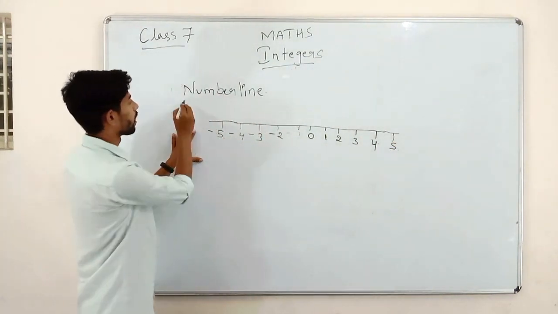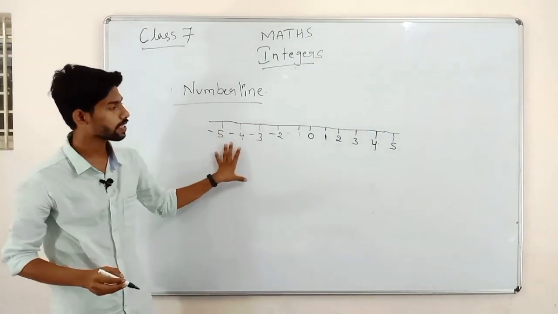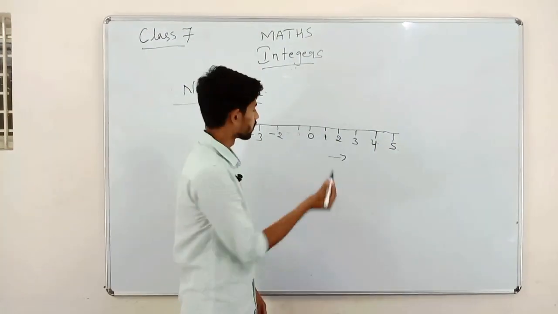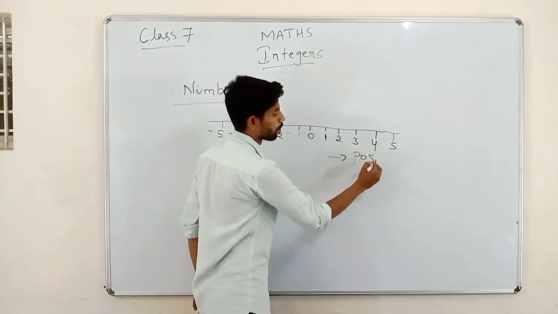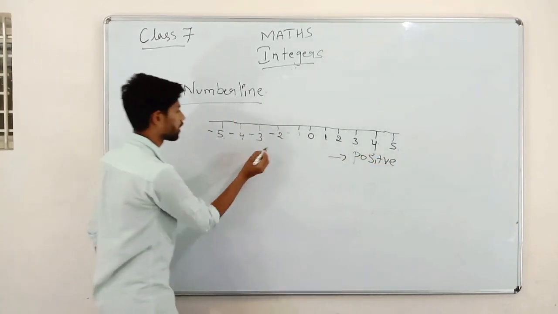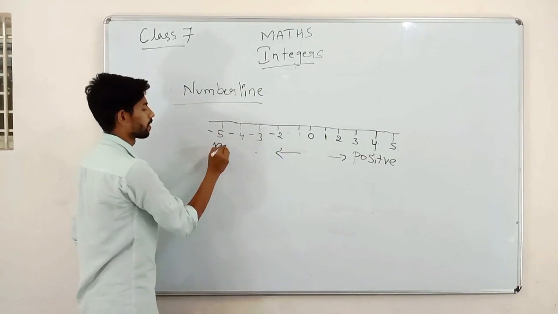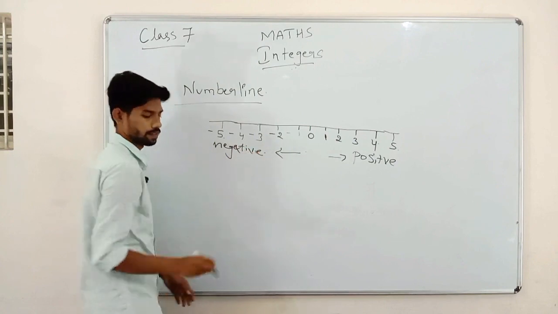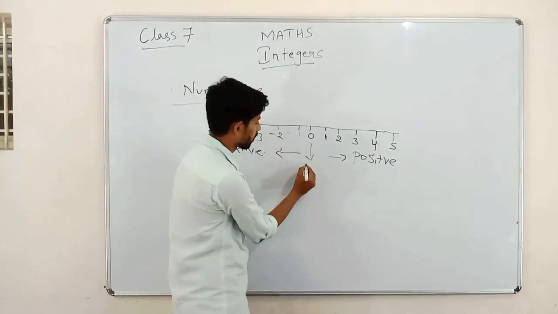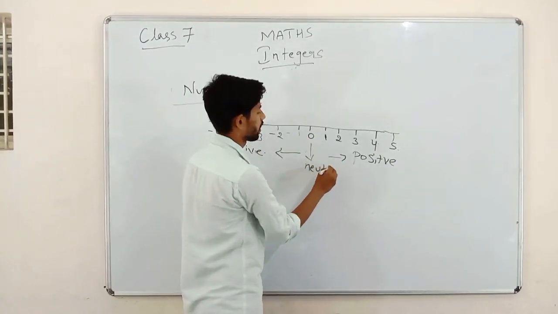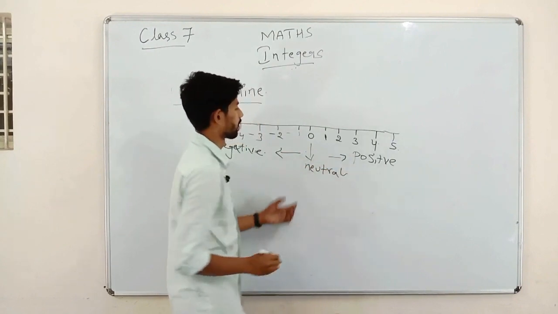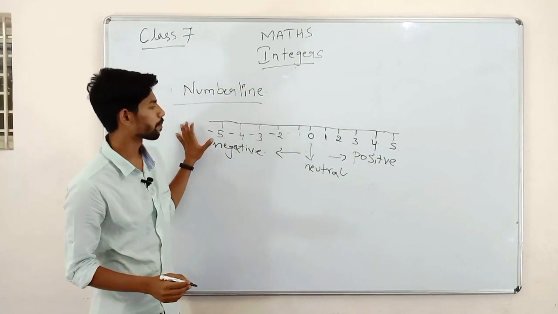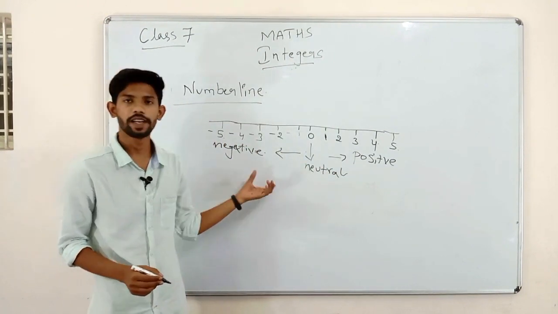This is the number line. The representation of integers on the number line will be like this. This side is positive and the left side is negative. Here it is neutral. This is the neutral, positive and negative side. This is the representation of integers on the number line.